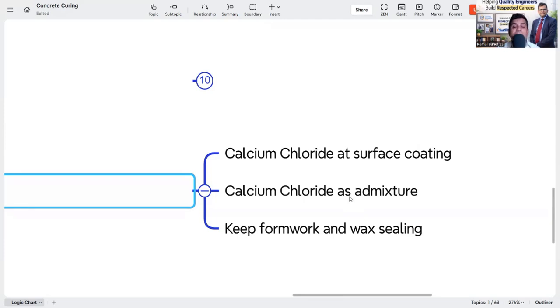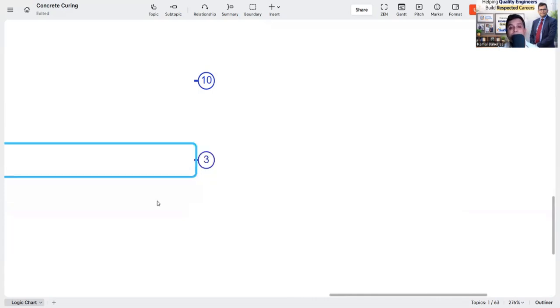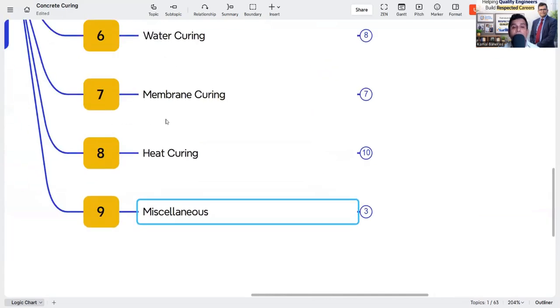And another type is keeping the formwork and sealing. When we keep the formwork, maybe in mass concrete where we have to because of heat generation, we seal the joints with wax. So the moisture and the heat produced inside the concrete are circulated inside the concrete itself, and it makes an adiabatic condition, so that heat loss and moisture loss are very little. So the concrete can gain strength and durability can be ensured. This type of concrete curing is also practiced here in India.